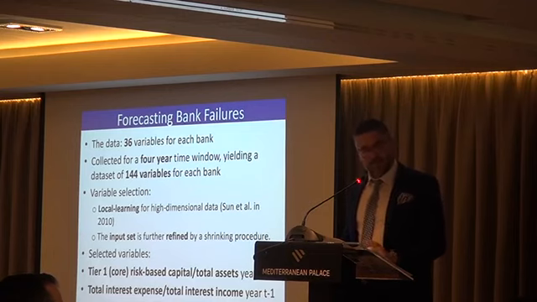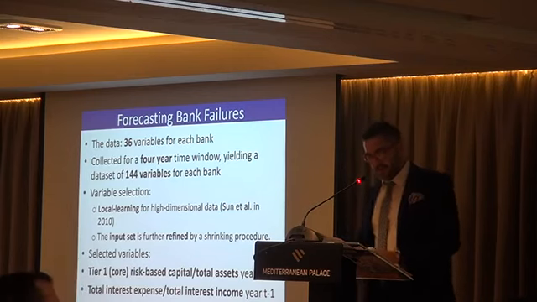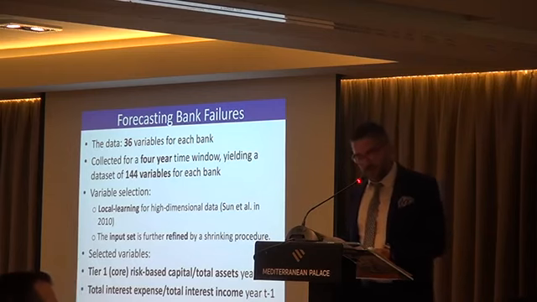We end up with a surprisingly parsimonious model, and these variables are Tier 1 core risk-based capital over total assets for year T-1, and total interest expense over total interest income for year T-1.